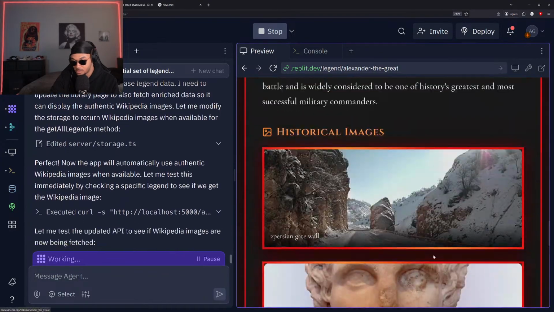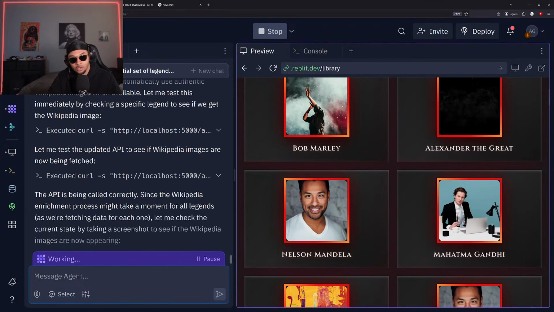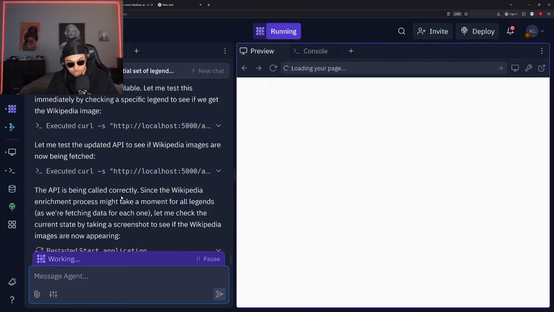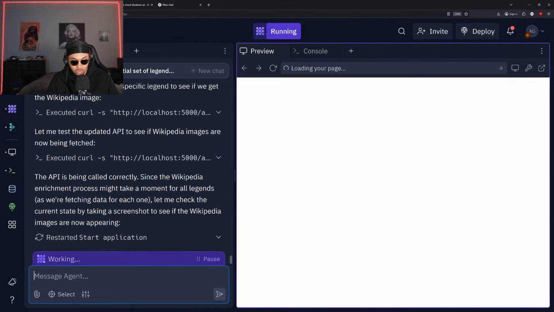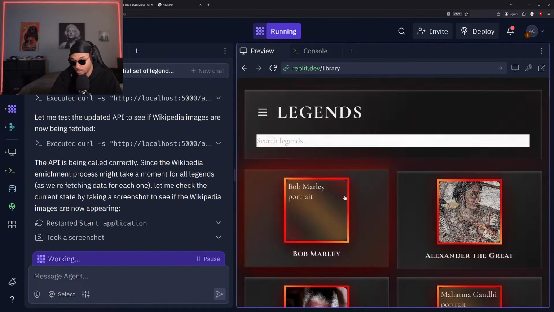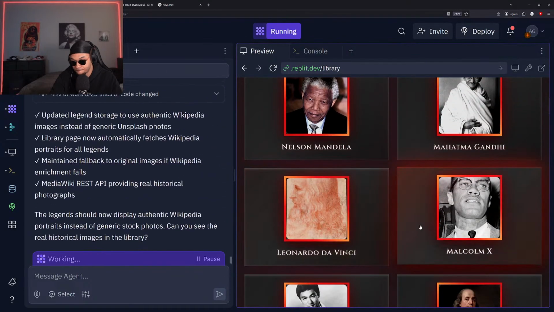Nice. It's looking decent so far. I'm liking this so far. All right, cool. The API is being called correctly since the Wikipedia enrichment process might take a moment. Okay, cool. Still updating everything. Loading legends. Cool. All right, so all of these images are updated now.